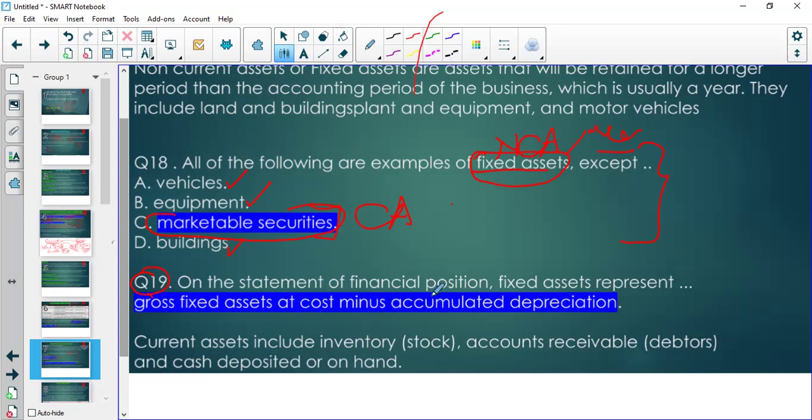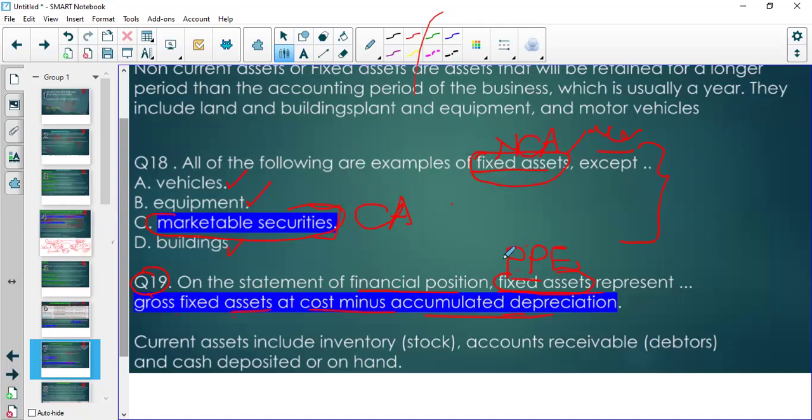So if we go to the statement of financial position, we will have fixed assets. All right. So these fixed assets, in this question, they meant to say property, plant, and equipment, because there are some fixed assets which are not going to be depreciated, right? So if we say property, plant, and equipment, then they're going to be disclosed at cost minus accumulated depreciation.